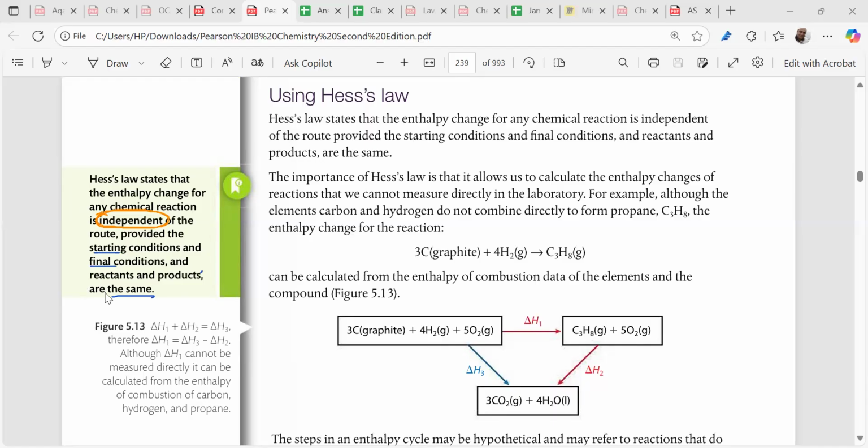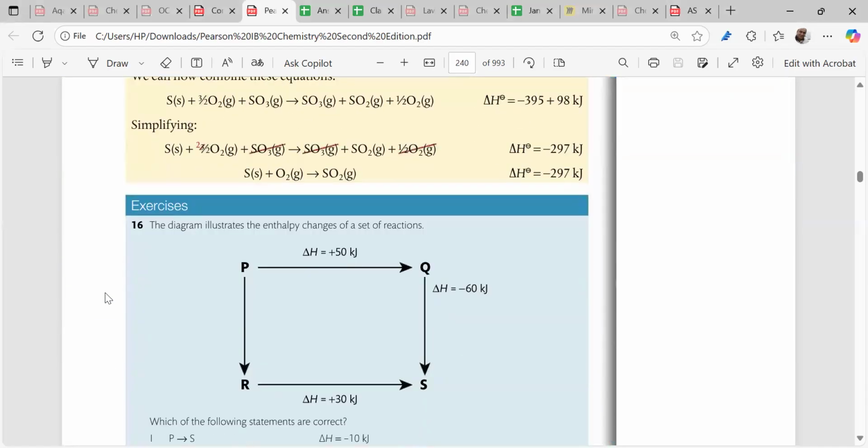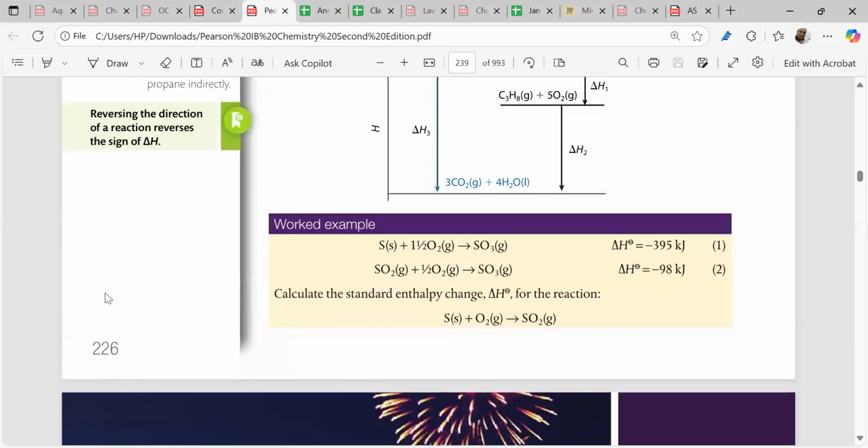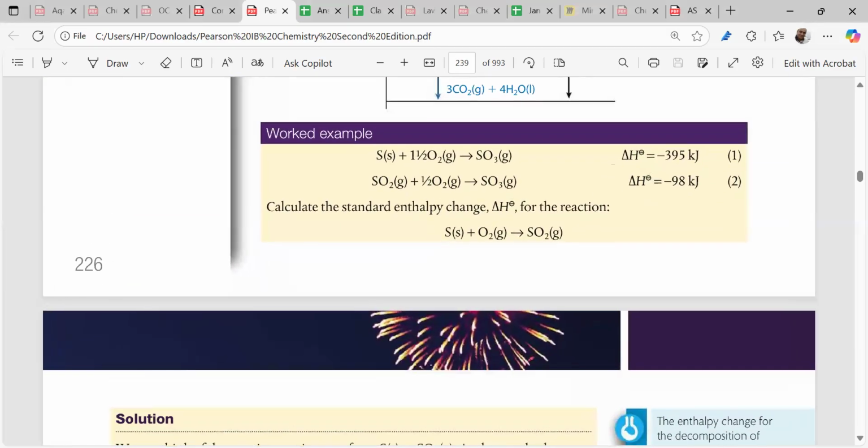We can apply Hess's law to this part, right? Now, suppose we are taking a reaction like this. Understood this part, right? Get my point? So this reaction is the target equation, and these are the supplied equations. Got it? Understood this part?